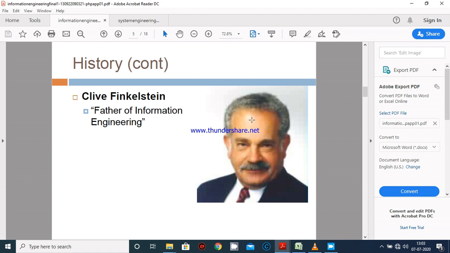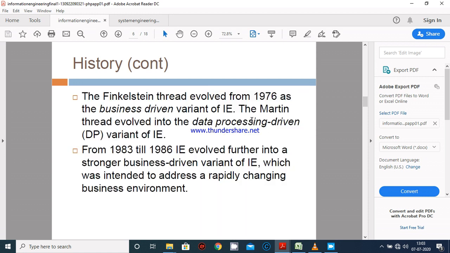He produced the concept of information engineering in software engineering. The Finkelstein thread evolved from 1976 as a business-driven variant of information engineering. The Martin thread evolved into the data processing-driven, that is DP, variant of IE.